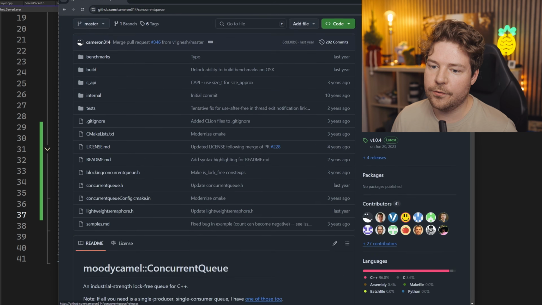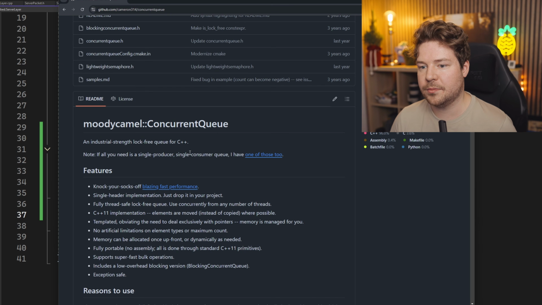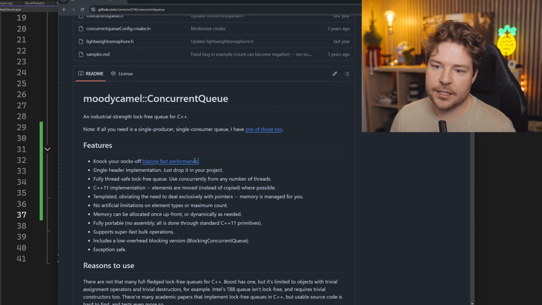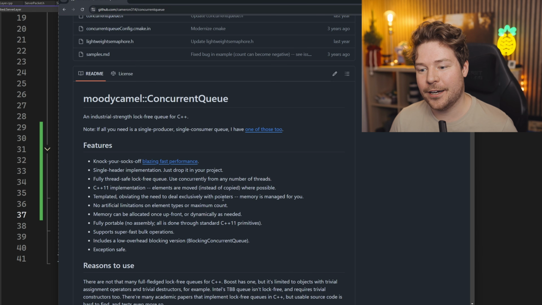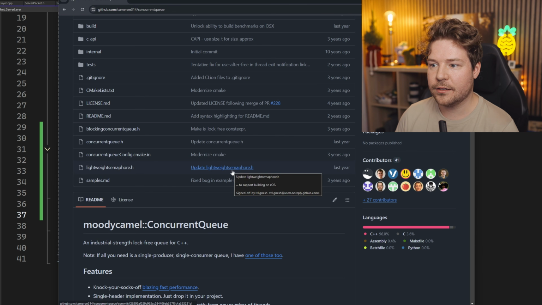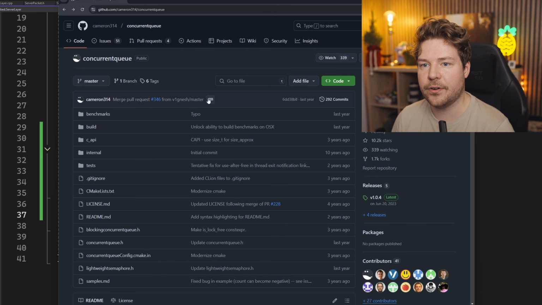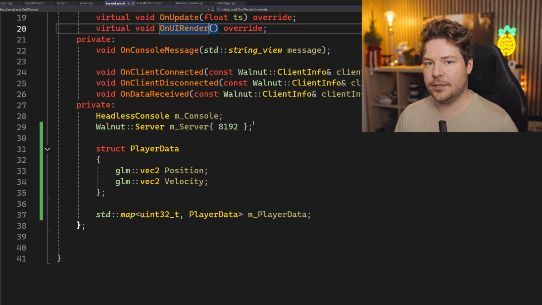It's a concurrent queue for C++. It's very, very fast. It's an industrial strength lock-free queue for C++. You don't necessarily have to use a lock-free queue, especially for this, but apparently it's blazingly fast. So knock your socks off. This is what I think we'll drop in in the future. There are releases over here that I'm guessing is probably just a single header file. This is what we should really use, but I'll show you how you can do it without a lock-free queue.